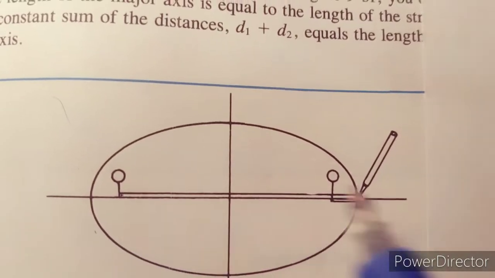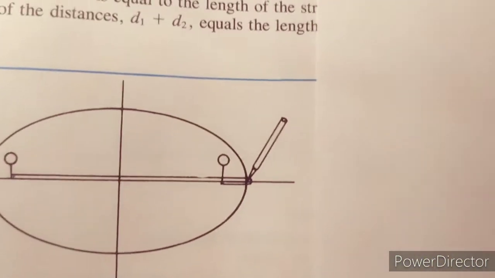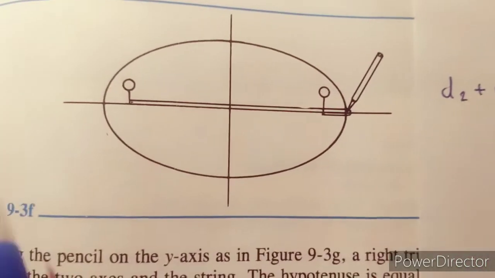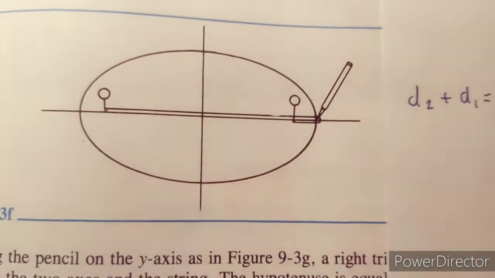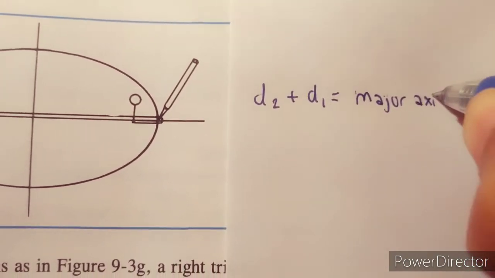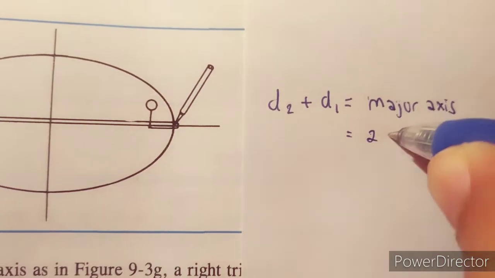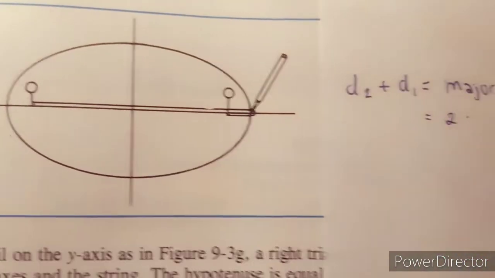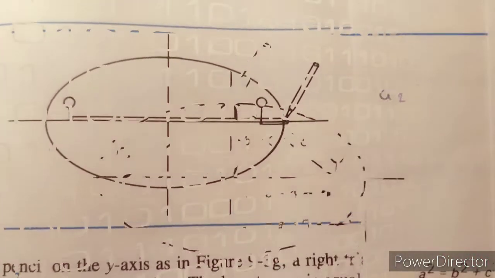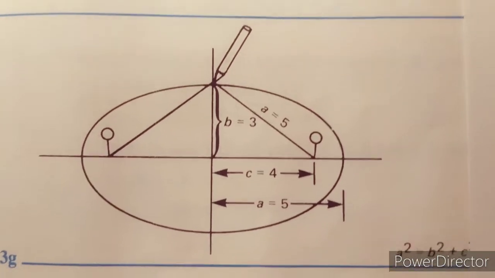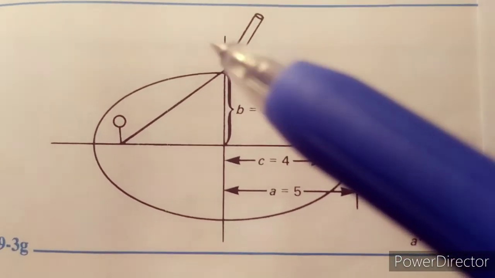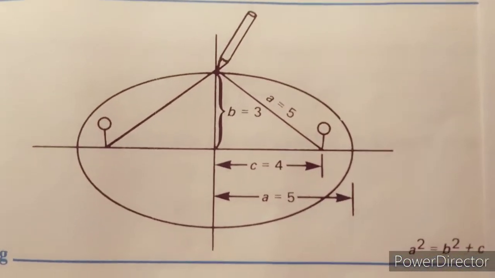So from this point of view, we can conclude that D2 plus D1 will be equal to the length of your major axis. It's the length of your major axis, or for this kind of ellipse, 2 times the radius of x in this specific case. So keep in mind that the sum of D1 and D2 will equal the length of your major axis.